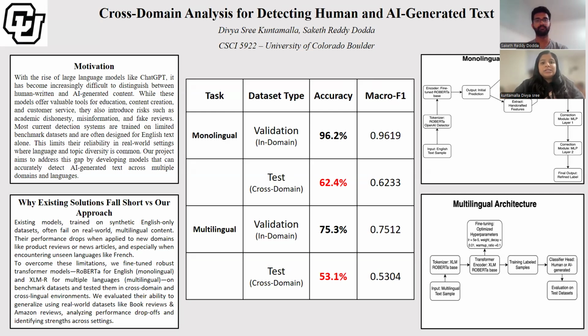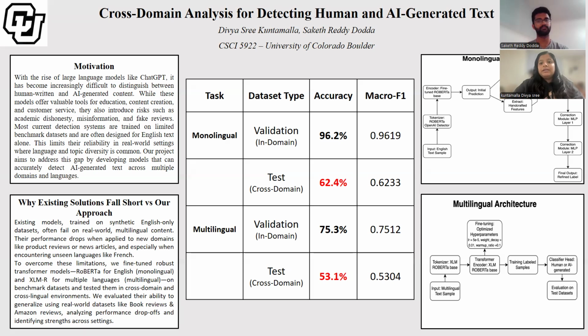Most current solutions detect AI generated text using English only benchmark datasets. But real world content is more diverse, with different languages and domains. So we set out to build models that could generalize better and detect machine written text even in new, unseen settings. Moving on to the methodology and prior work, existing solutions usually focus only on English and benchmark datasets.